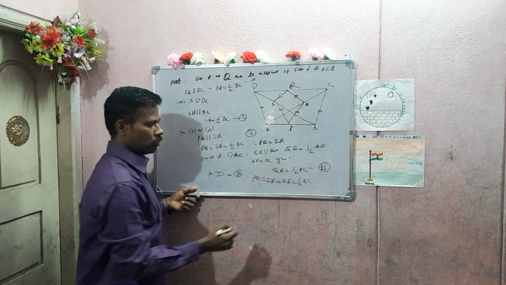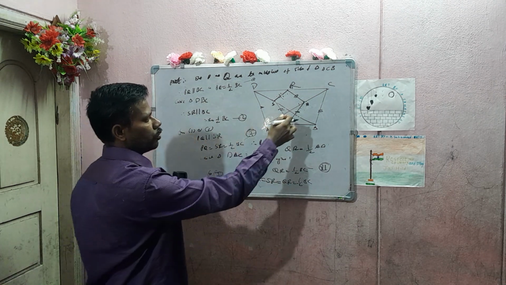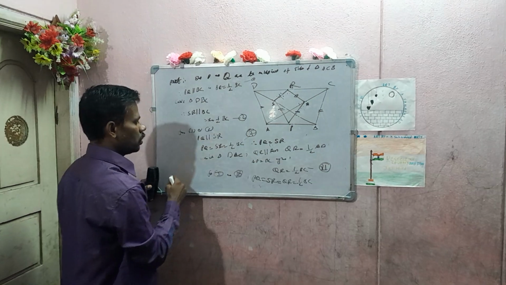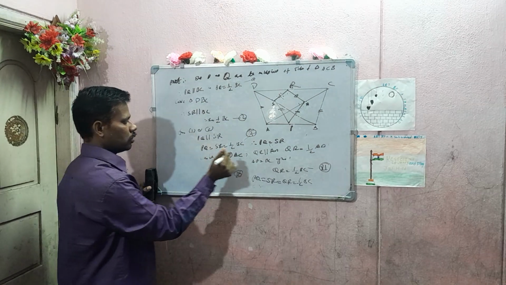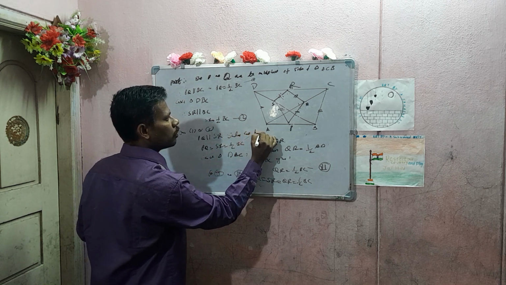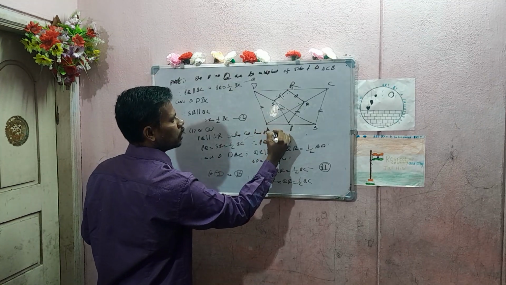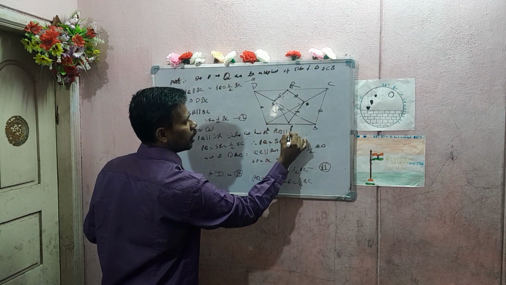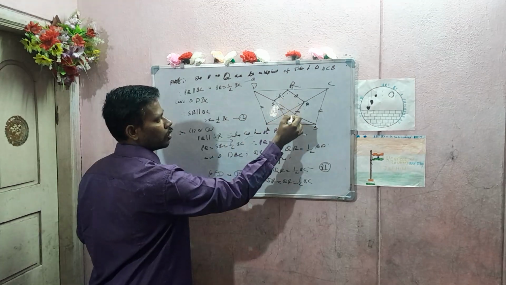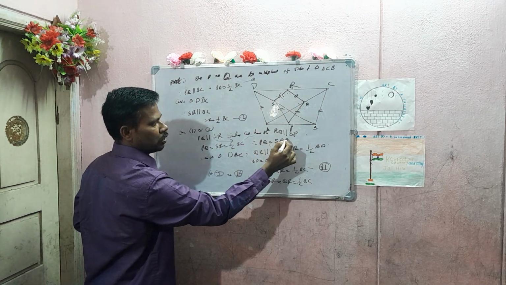Now, until it is clear, any doubts? So we have proved that this is parallel to this. Similarly, you can write PQ is parallel to SR, from 1 and 2. Similarly, we can prove that RQ is parallel to SP.